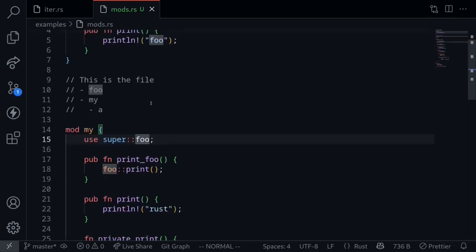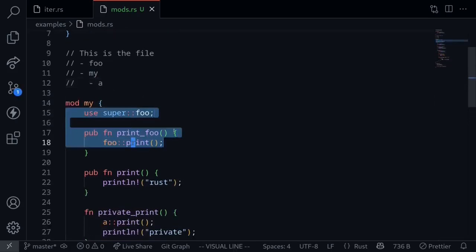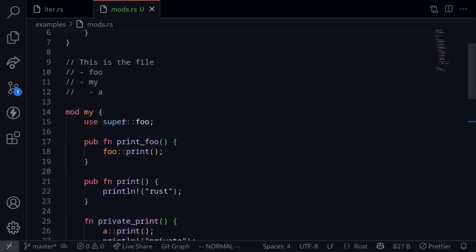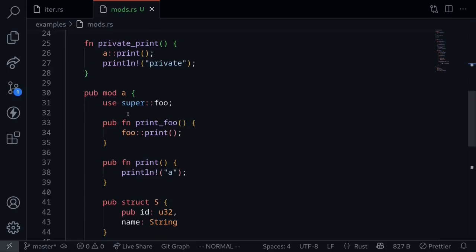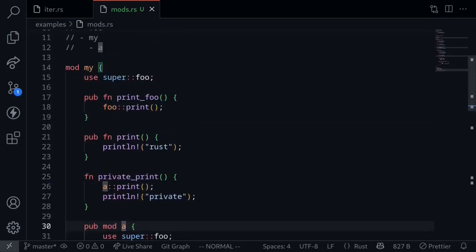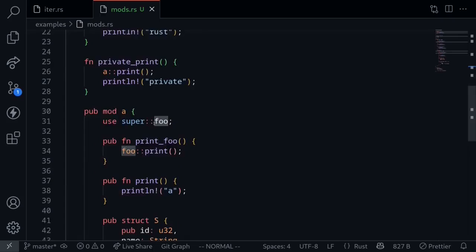Now let's look at an example of what if we wanted to call the foo module inside module A. So what we want to do is call this function inside module A. Going back up to the diagram, relative from module A, we need to go up once, twice to be able to see module foo. So inside module A, there's several ways to be able to call foo. This code over here says to look for the module foo one above module A. One above module A will land us in module my. Inside module my, we've imported the foo module. So back inside module A, it knows where to look for module foo.